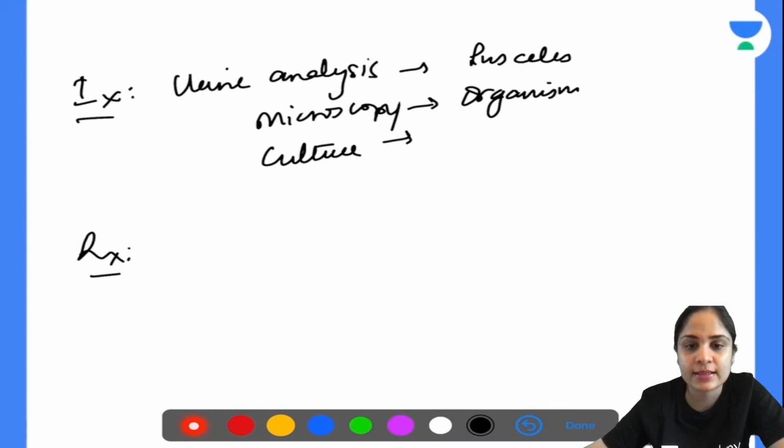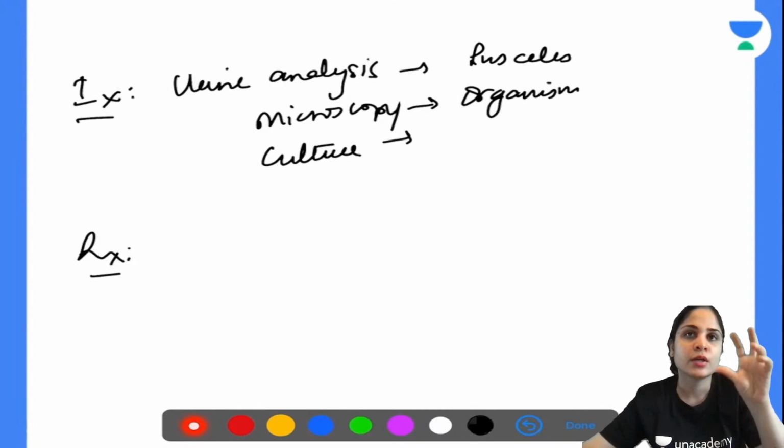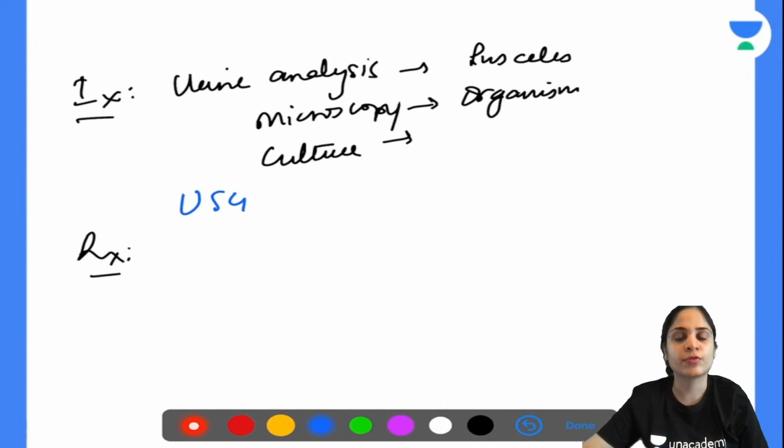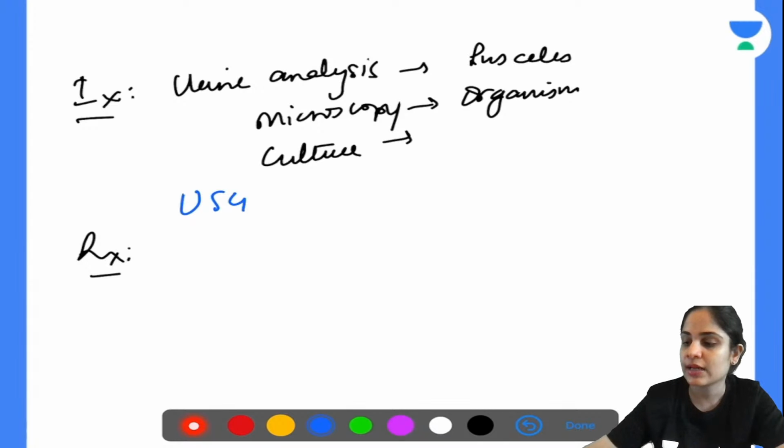Then the next thing that you need to do is you need to do an ultrasound. So ultrasound will show you nothing but dilatation. Ultrasound cannot show you whether the dilatation is because of fluid, whether it's hydronephrosis, or whether it's because of pus, pyonephrosis. How will you know that? You will have to do an ultrasound guided aspiration of the fluid, and then only you will be able to identify it as pus or as plain sterile fluid. All right. So that is how you can identify pyonephrosis.